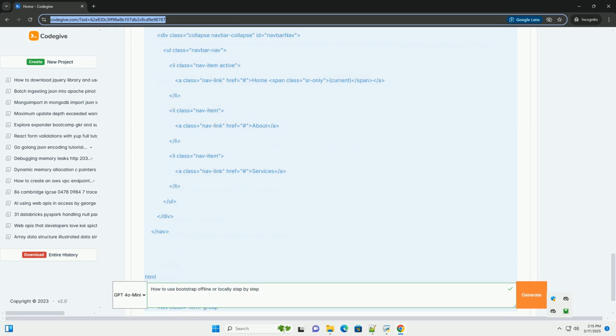Responsive design. Bootstrap is designed to be responsive, so test your website on different screen sizes to ensure it looks good on all devices. Use your browser's developer tools to simulate different devices.